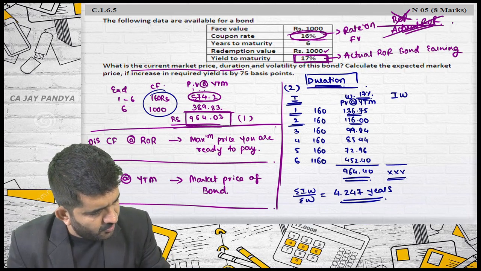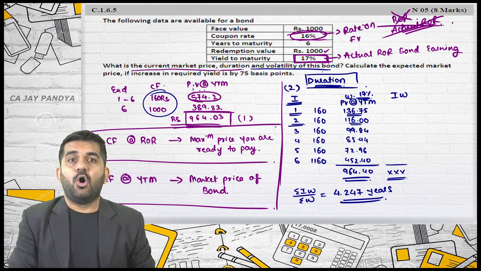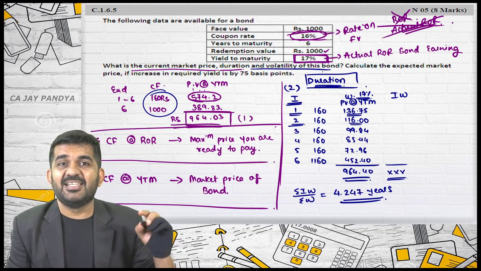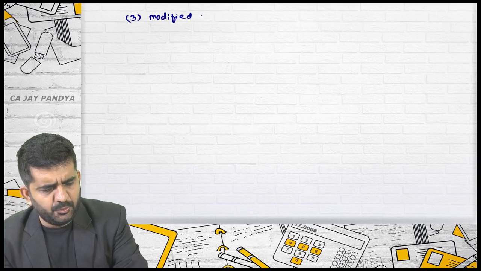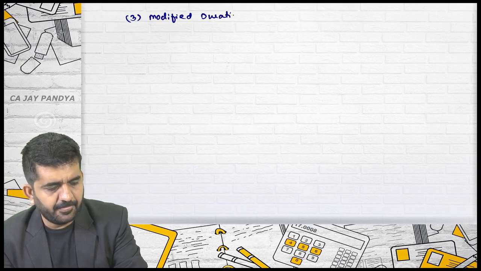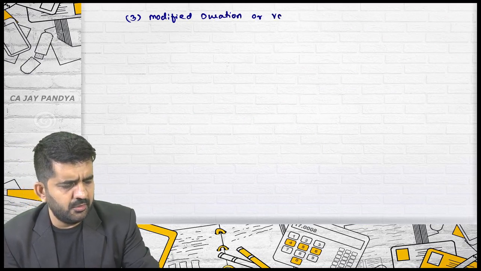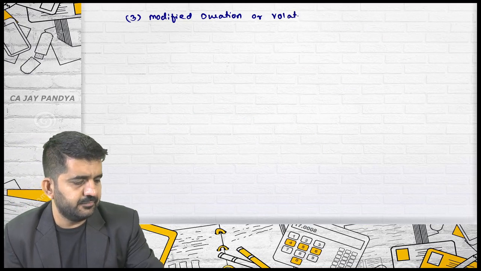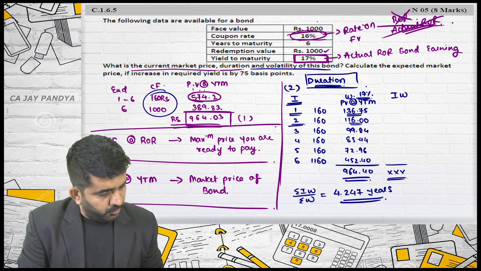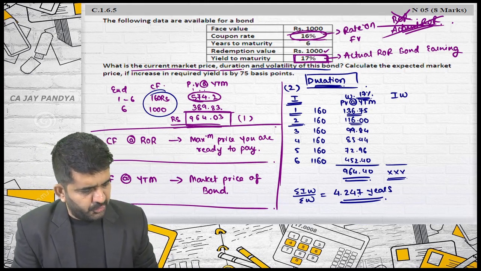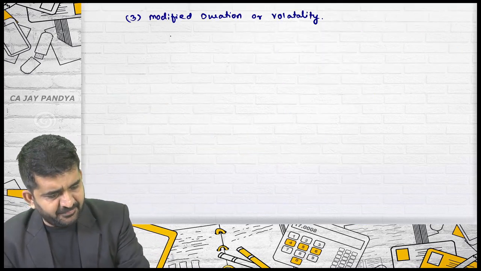Third, volatility of this bond. What is volatility? It is nothing but modified duration, or volatility. What is it? It is duration divided by 1 plus YTM.